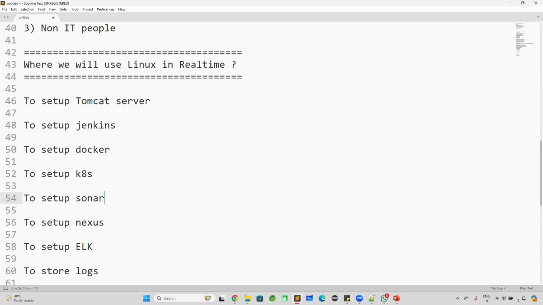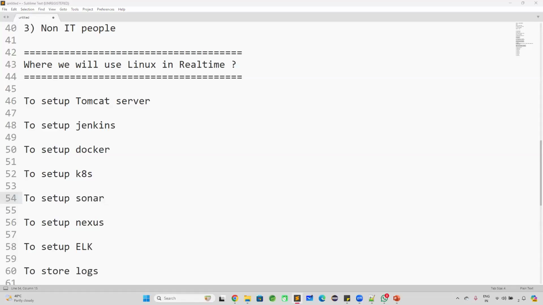Yes. Yashwant Reddy is saying yes. Pooja Kumar is saying yes. Ram is saying yes. Anand saying yes. Abdullah saying yes. Anshul Kumar is saying yes. So many working people are available in this batch. All these people are working in real time, and they are saying that they are using Linux machines. For all the servers, we are going to use Linux in real time.